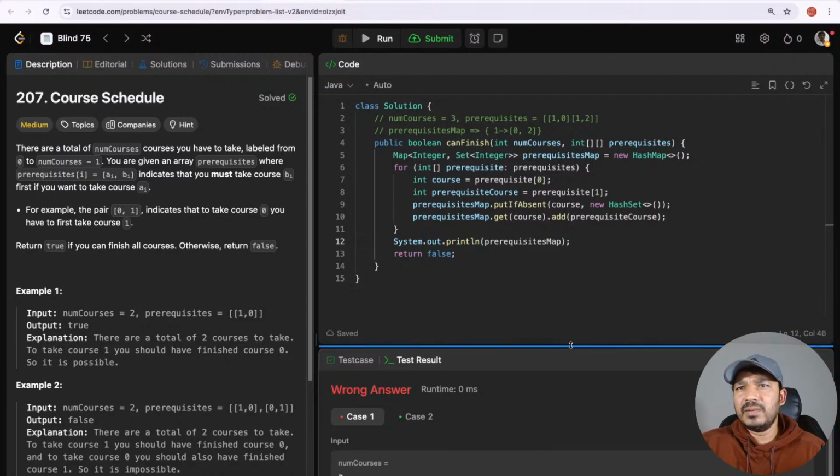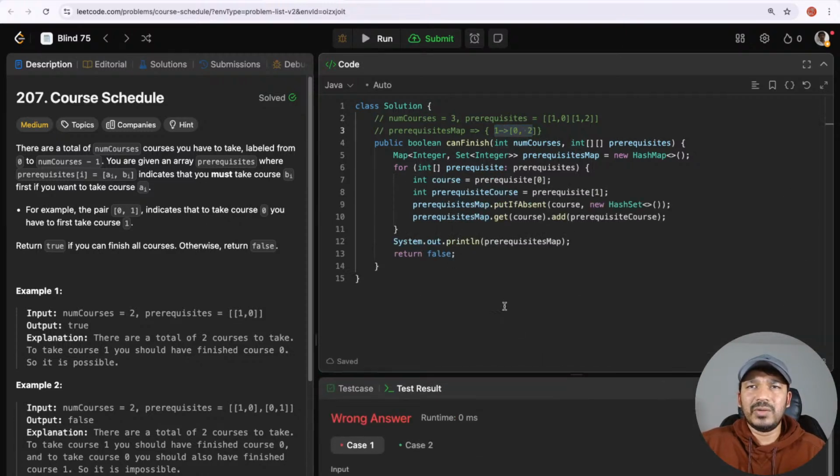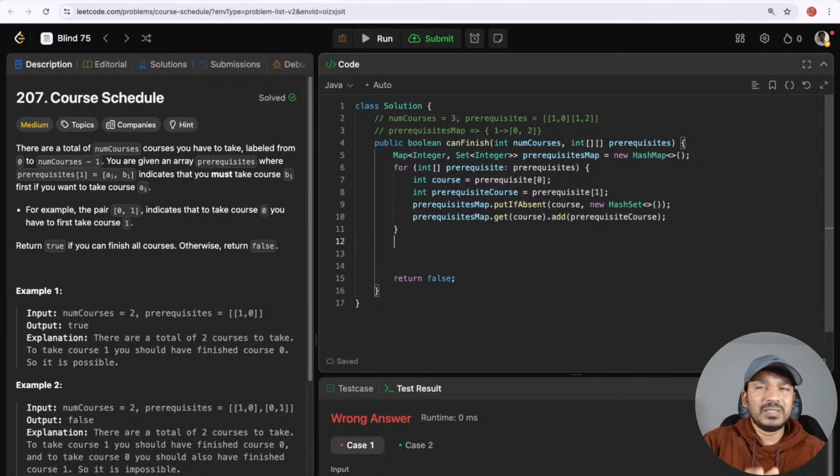Okay, we can see here 1 is equal to 0 and 2. So 0 and 2 are the prerequisite courses in order to take course 1. That's what we are representing here also. So now our graph is ready. Once our graph is ready, we will have to iterate through each of the courses and make sure we can finish all those courses.